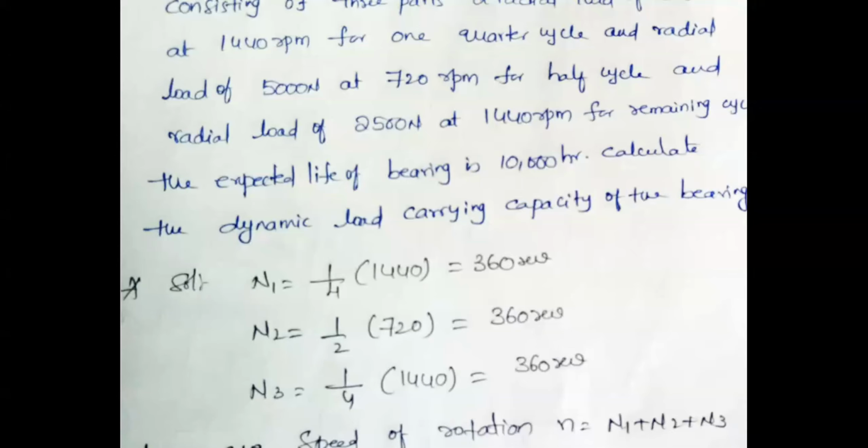So what is the total speed, Amma? Can you post it in your chat box? Total speed. What is the total speed? 1080. Only three people, 1080. 1080.